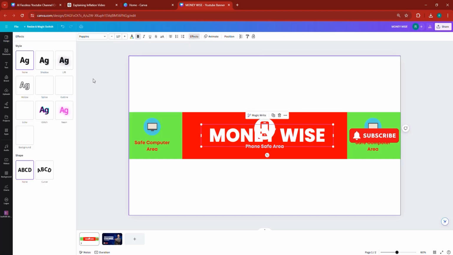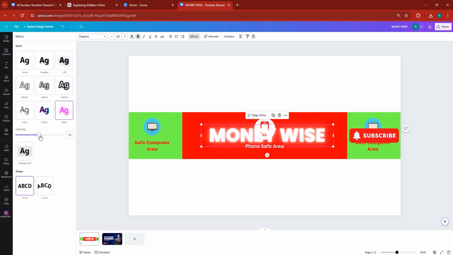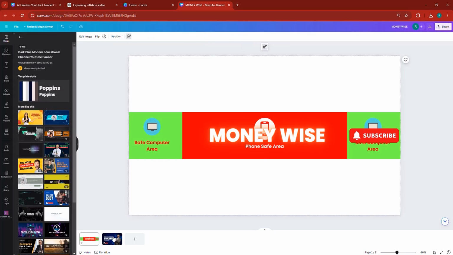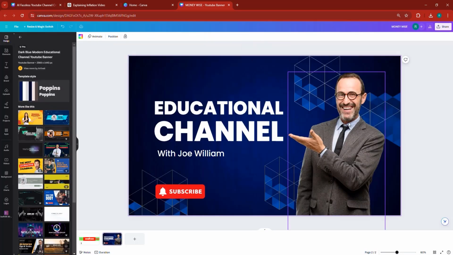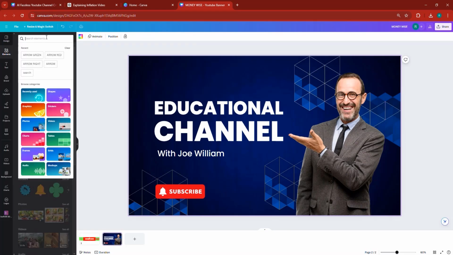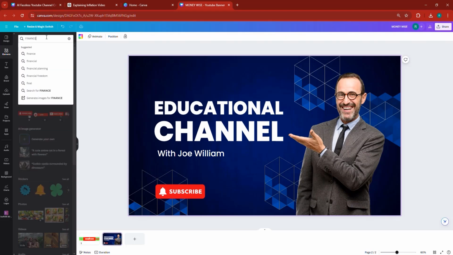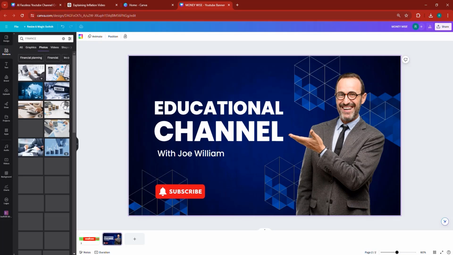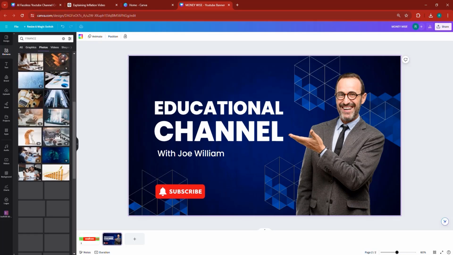As far as the color, I'm going to go to effects, change the intensity to the max, and also change the color to golden or orange. And then let me go back here for a second. You can copy this person if you want to. But in my case, I'm going to go right back into elements, and I would like to search for finance. Something about finance. And if I go to photos, there's a lot of finance.